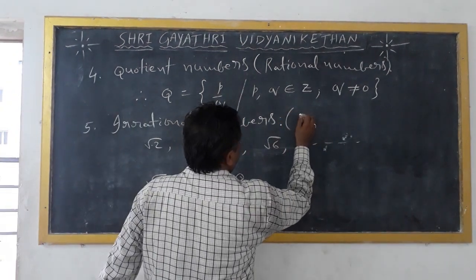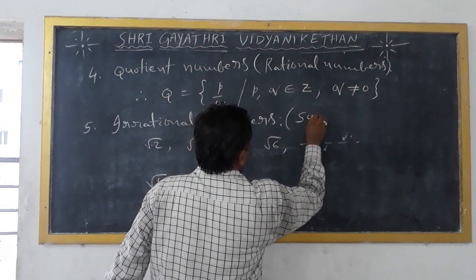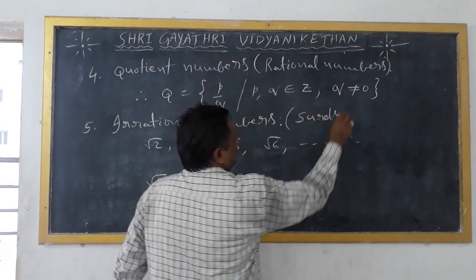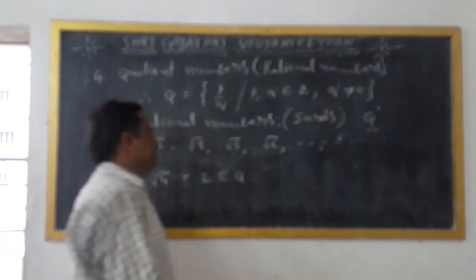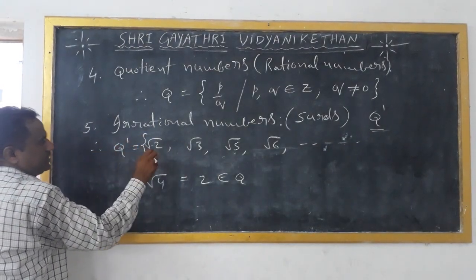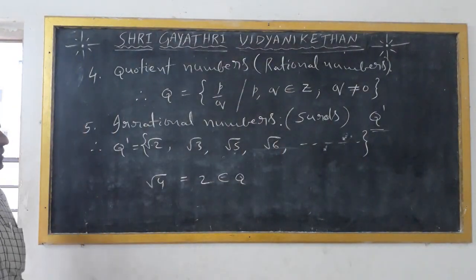Irrational numbers are otherwise called surds. These are indicated by Q dash. Therefore, Q dash is equal to the set of numbers like square root of 2, square root of 3, square root of 5, square root of 6 and so on.